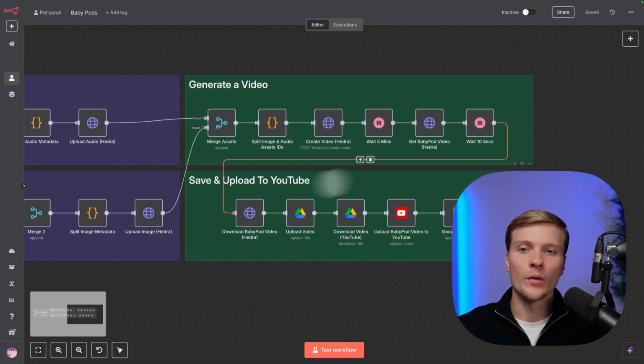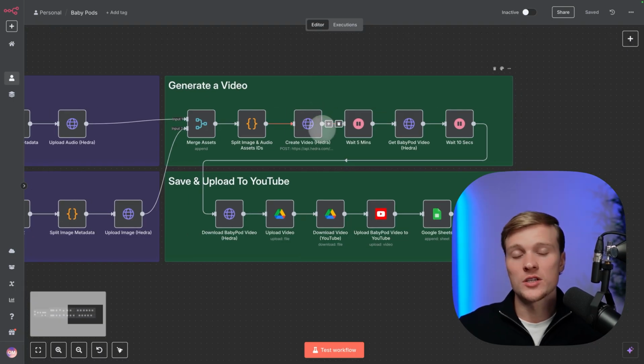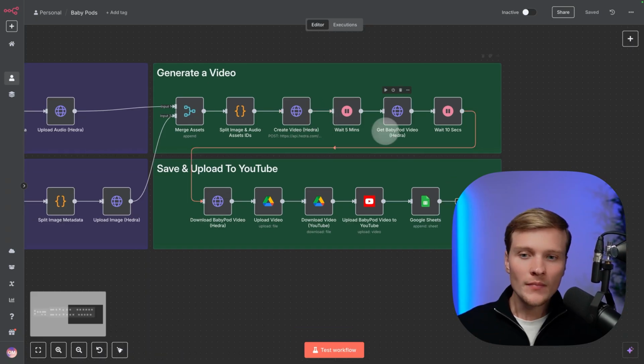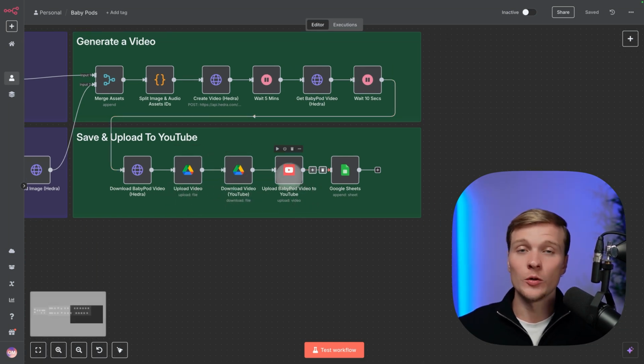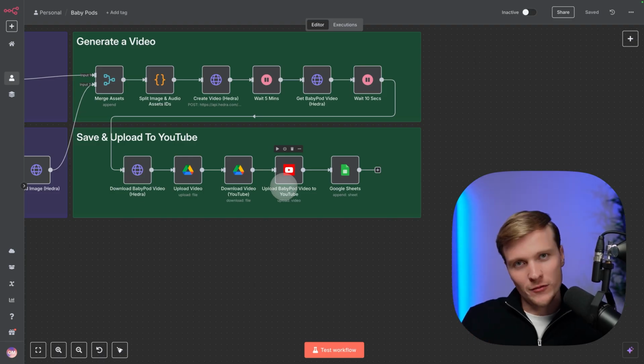And then we're going into the fourth step, which is generation of the video. And here we're just triggering hedra.com. It already has everything it needs, and then it will generate the final video. So once it is generated, we're going to the next stage where we're saving the video on our Google Drive, and then we're uploading it to YouTube. But here it is marked as unlisted because first of all, we want to review it.